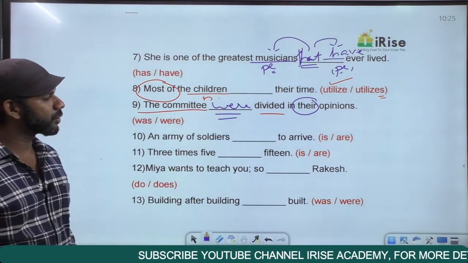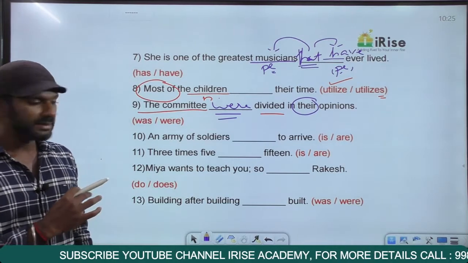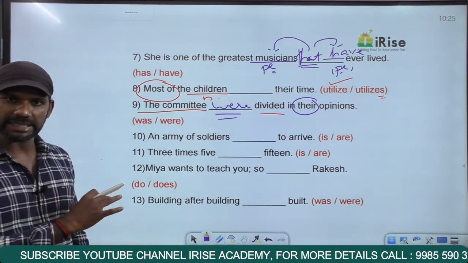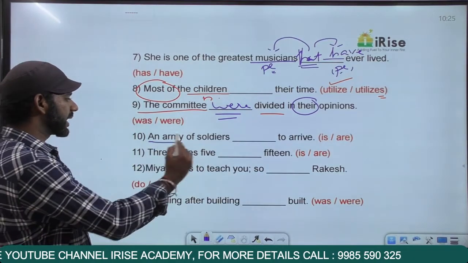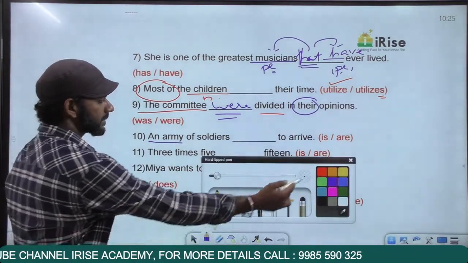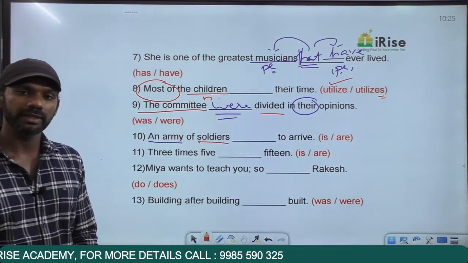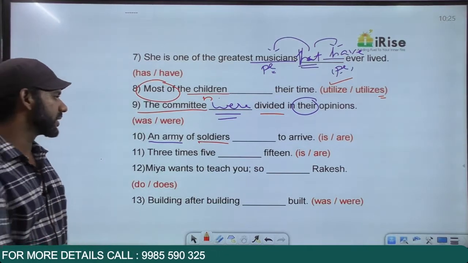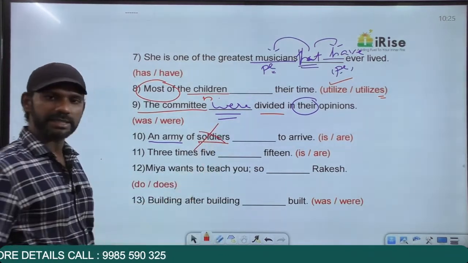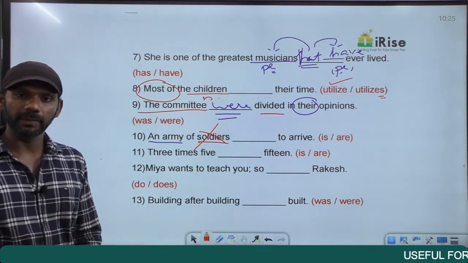An army of soldiers dash to arrive. The verb must appear in this blank. Before the verb, we have two nouns. One is an army and the other one is soldiers. We have two nouns before the verb. So which rule? Eliminating the middleman. The noun that comes in the middle is soldiers. So this noun gets eliminated. Now we have just one noun left, that is army.